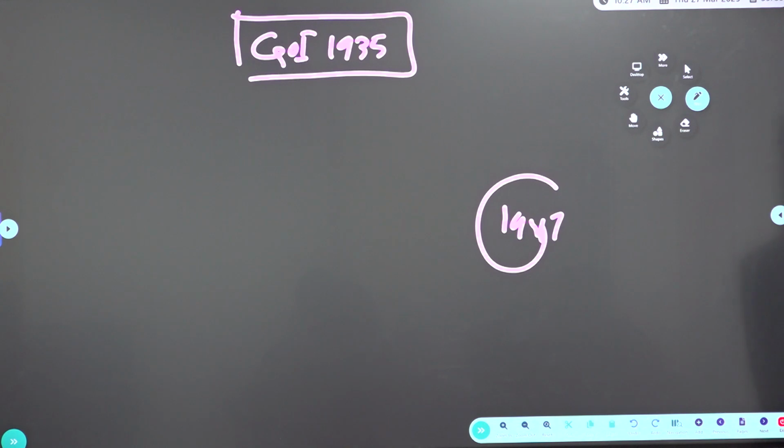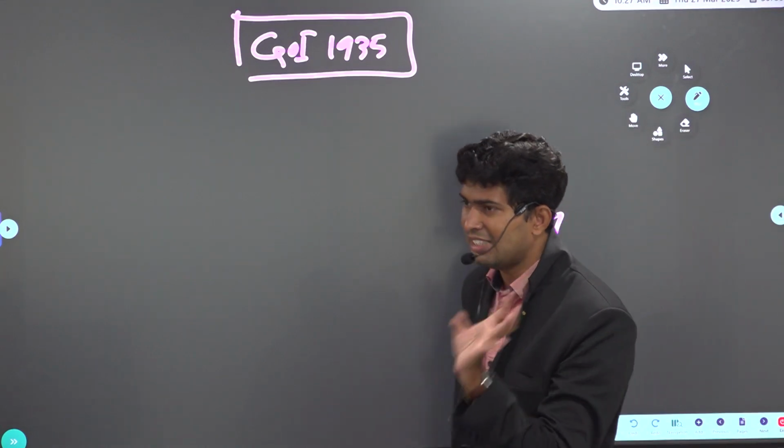So what you have to do? Try to solve previous prelims questions immediately. Suppose you read a fundamental rights chapter, immediately try to solve previous prelims questions from fundamental rights. Suppose you read executive, immediately try to solve previous prelims questions from executive. And when you're reading current affairs, last 1 year polity current affairs also you have to interlink along with the static part. So that most of the questions in polity are very easy.